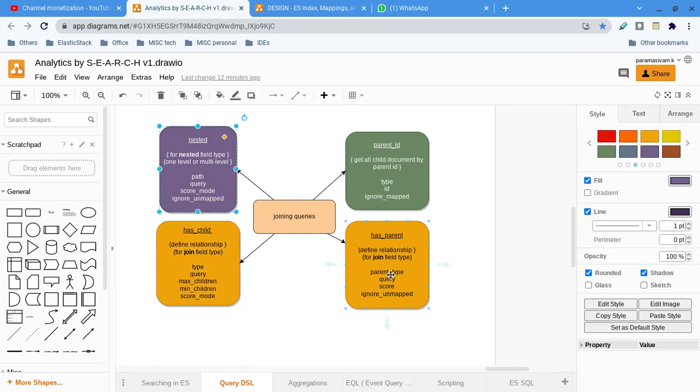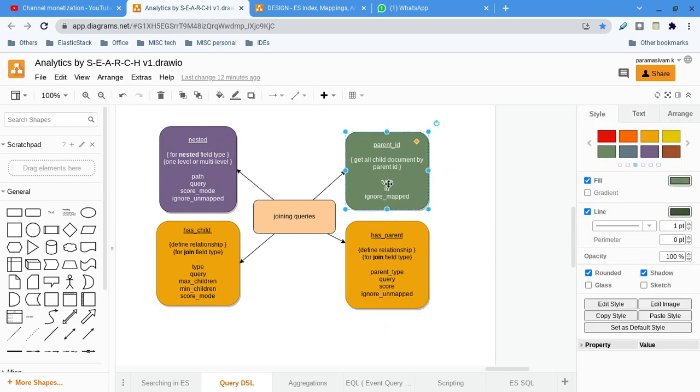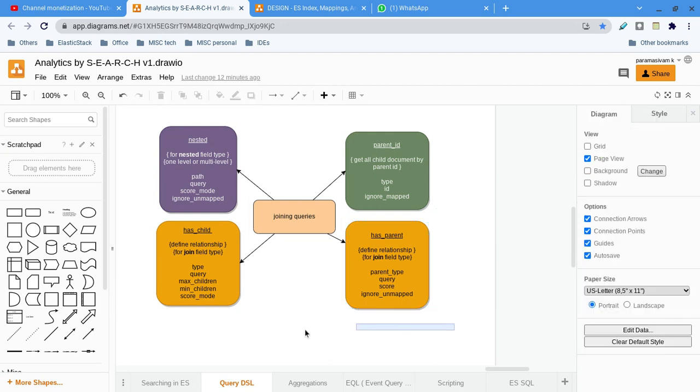Here it's a parent type. In has child and has parent we will use join in both cases, even for this parent one, as a field type. Here we are using type, here we are using parent type, here again type. Then the parent type's query score: how it has to be calculated, ignoring and mapped. So all the properties have been explained technically.